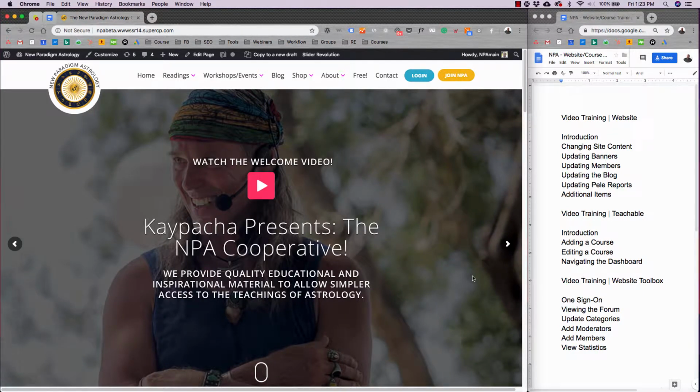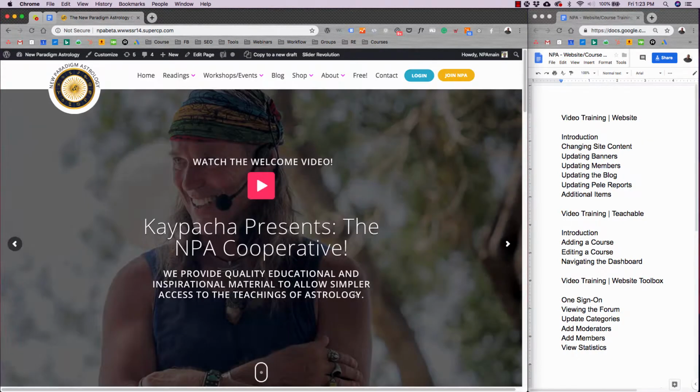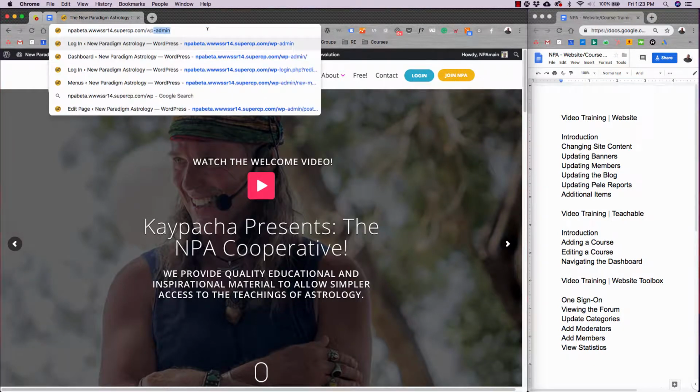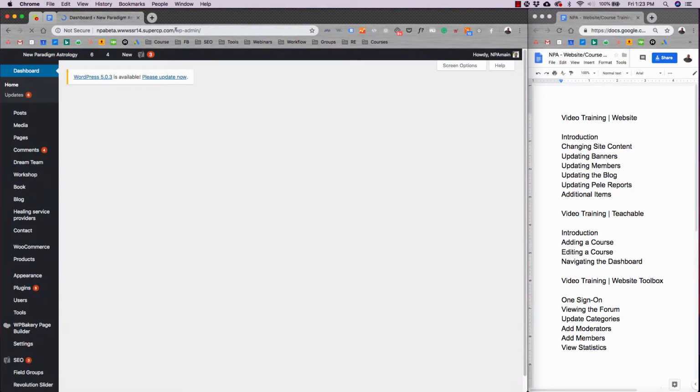So this is a training for 3 sections, 1 being your website, 2 being the Teachable platform, and 3 being website toolbox or the forum. So the website is of course completely custom, but we've made it really easy to edit and change content on the back end. So all you have to do is go to the login page, the admin page for the website. We'll update this so it's according to the new site.